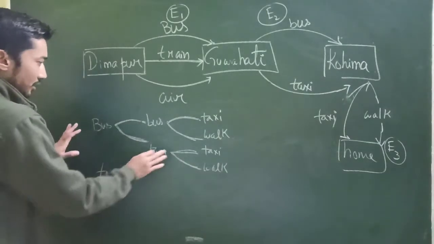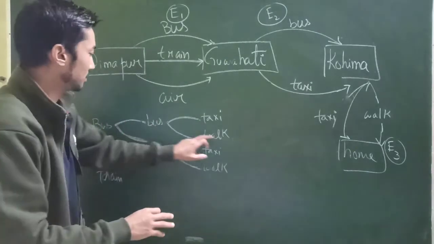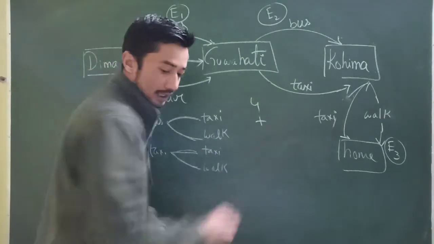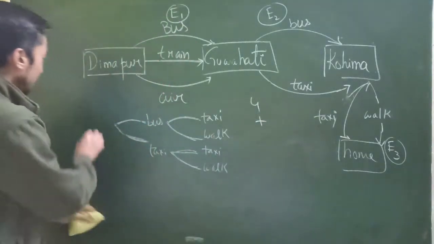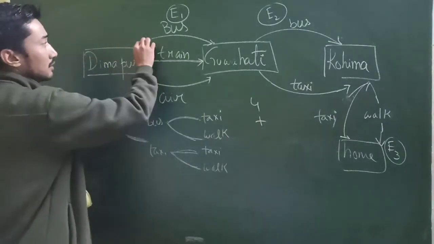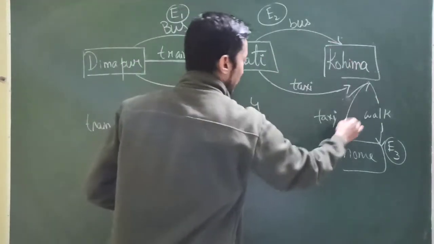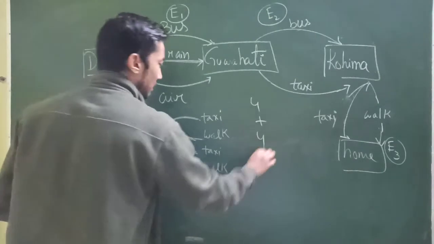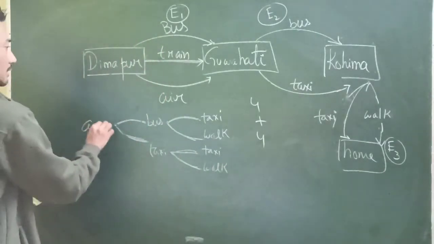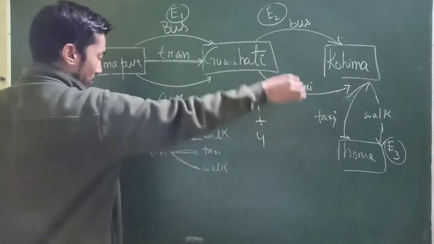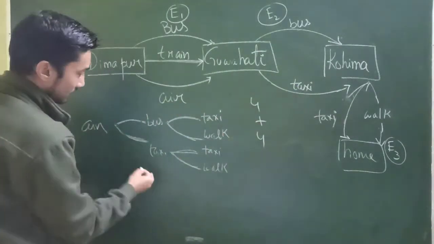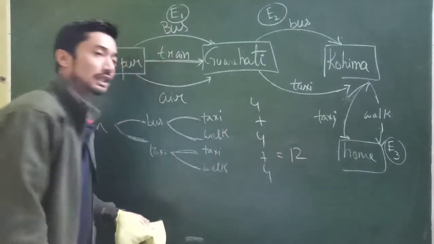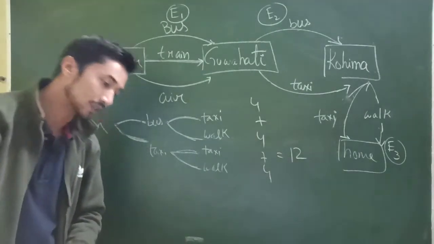And with train, here how many ways? 1, 2, 3, 4. 4 ways. Then, if I travel by train, of course the same: train, bus, taxi or walk. Train, bus, taxi or walk. Then train, taxi, walk. So that's another 4 ways. Then again, if I travel by air: bus, taxi, walk. Air, bus, taxi, walk. Air, taxi, walk. So that's another 4 ways. So that's again 4. Then I actually have 12 different options.